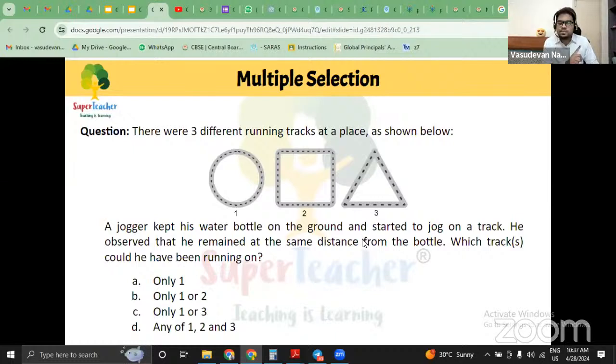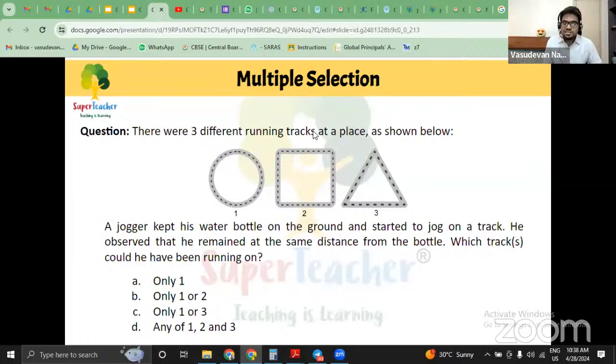Let's go with one more example. This particular example, I think you should know. Yeah, here we go. There were 3 different running tracks at a place as shown below. I think you're able to see this. 3 different running tracks. So this is a track, this is a track, this is a 1, 2, 3.